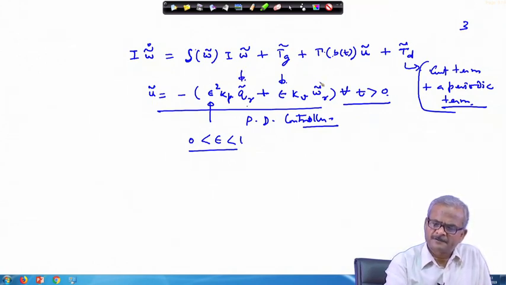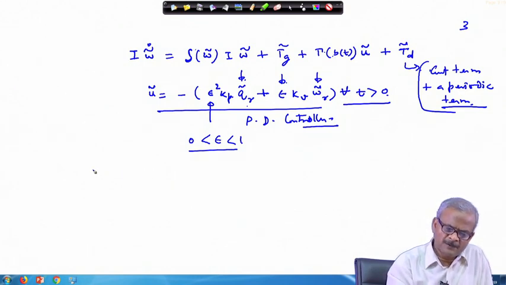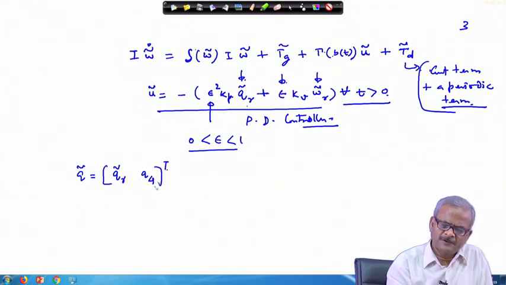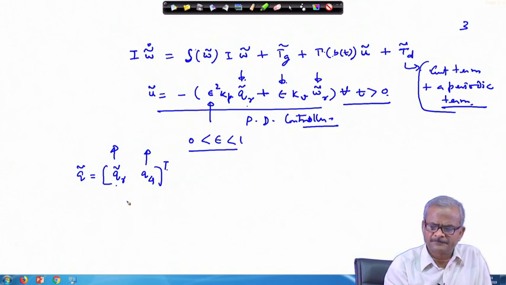This is q r, omega r, and q r is the quaternion representation, just like you remember that q tilde we have written as q tilde r times q 4 transpose. This is the vector part of the quaternion and this is the scalar part of the quaternion, or in terms of Euler parameters, both are equivalent.